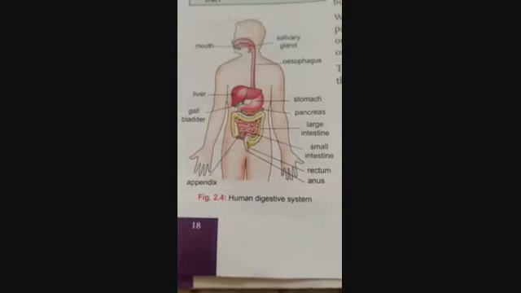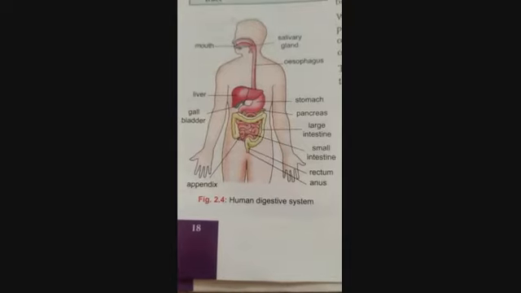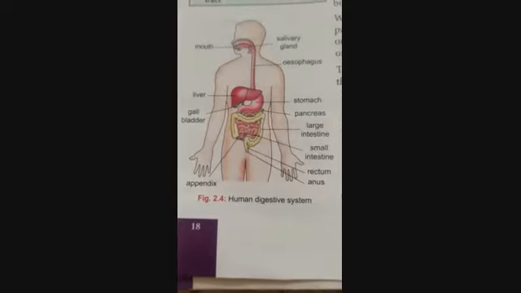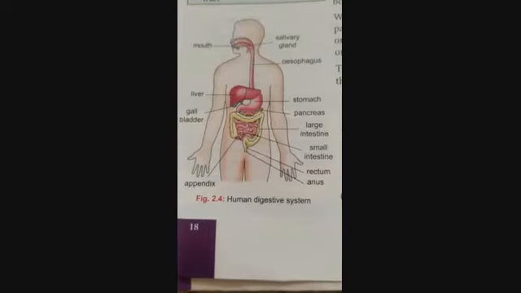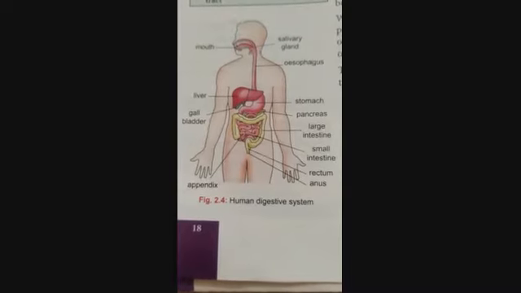First one is the mouth, or you can say buccal cavity. You can look into the diagram also. And the second one is the esophagus or food pipe. Third one is the stomach, and then the small intestine, and then the large intestine, and then the rectum, which is ending at the anus.